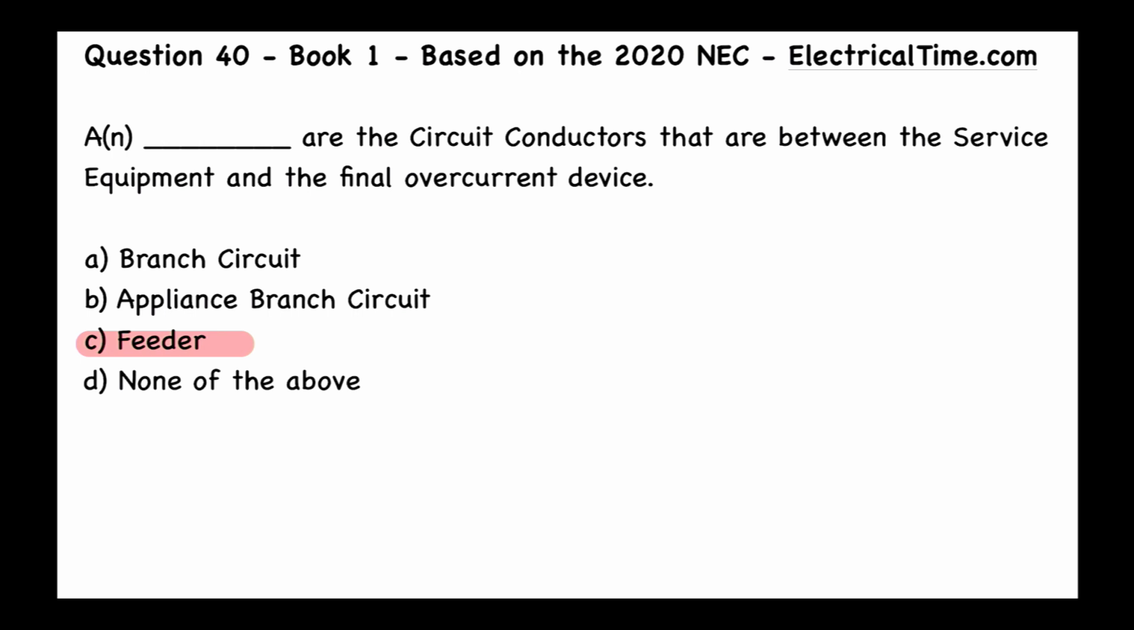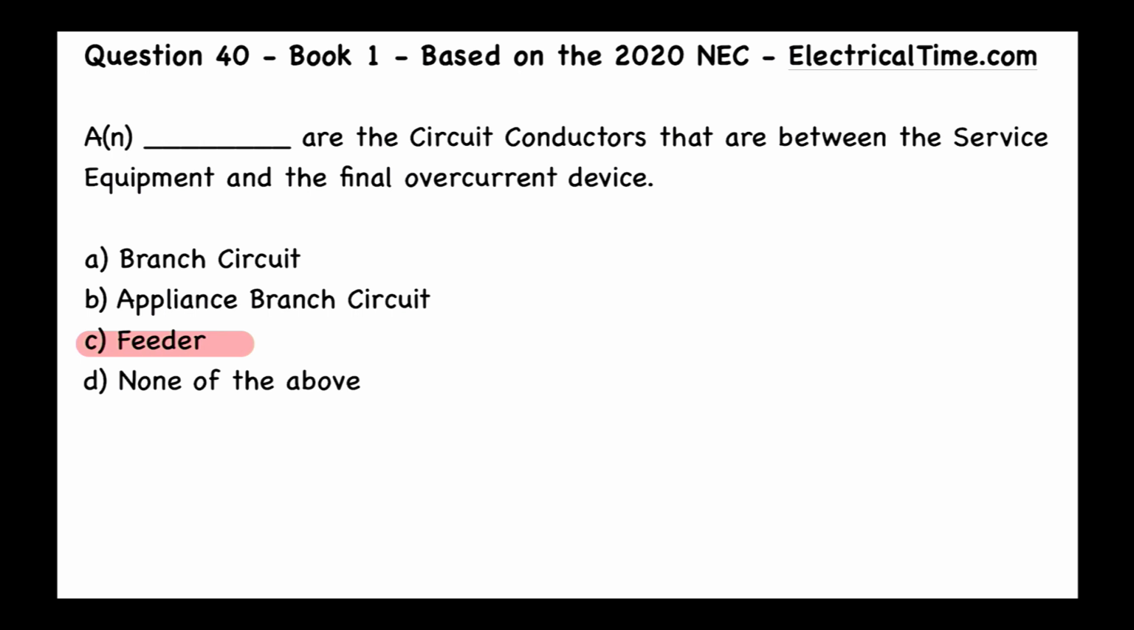You might like this or you might not like this, but in the 2023 code, all the articles' definitions are going to be moved to Article 100. So they're all going to be there, whether you like it or not. I kind of like it. It's one place we can look for it, and it's going to make it a little bit easier to find these definitions, in my opinion.